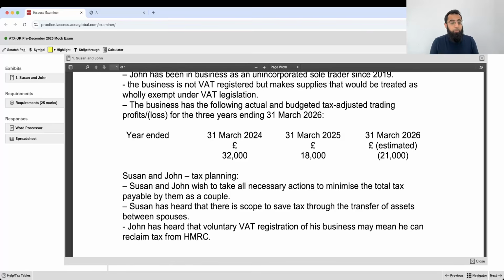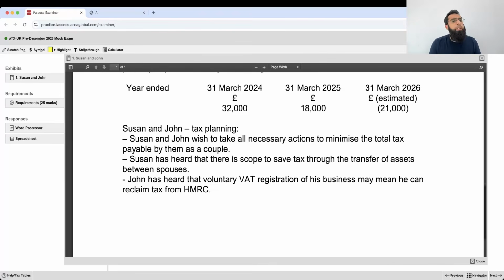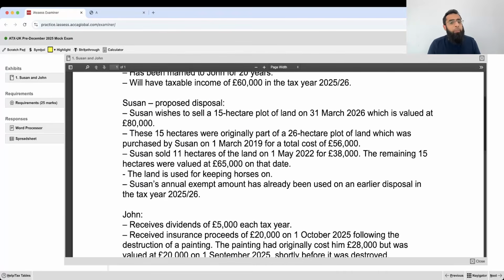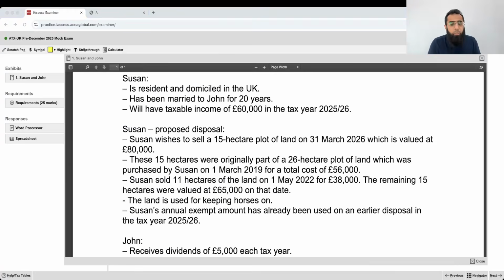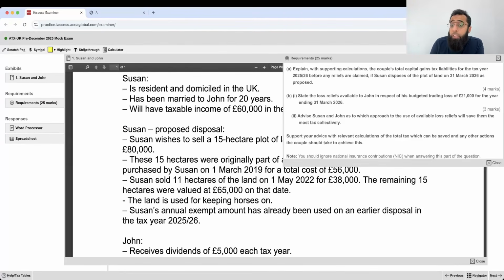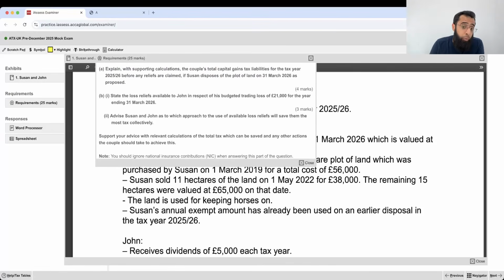So don't worry. John has heard that voluntary registration of business may mean that he can reclaim the tax from HMRC. But the problem is that the supplies which he is dealing in are exempt supplies. So you cannot recover the VAT if you are dealing in exempt supplies. Still, we have read this exhibit. Now let's look at the requirements and then deep dive into each part. Apparently, it's an easy one. Apparently, there is nothing which I believe would create any problem in this question.